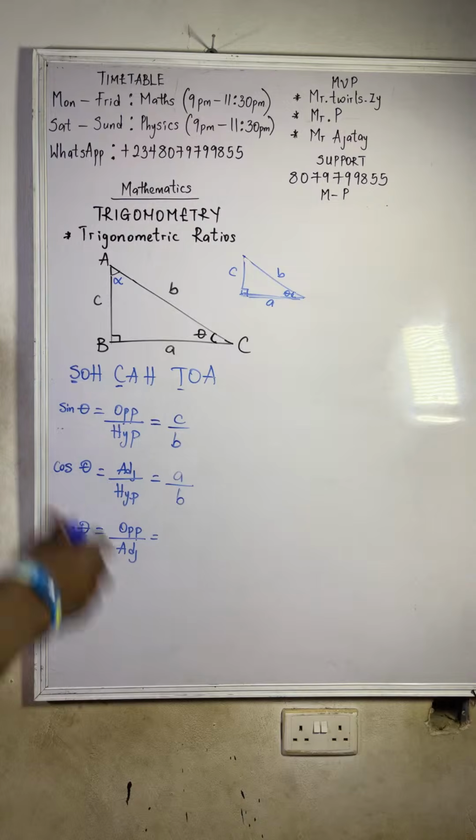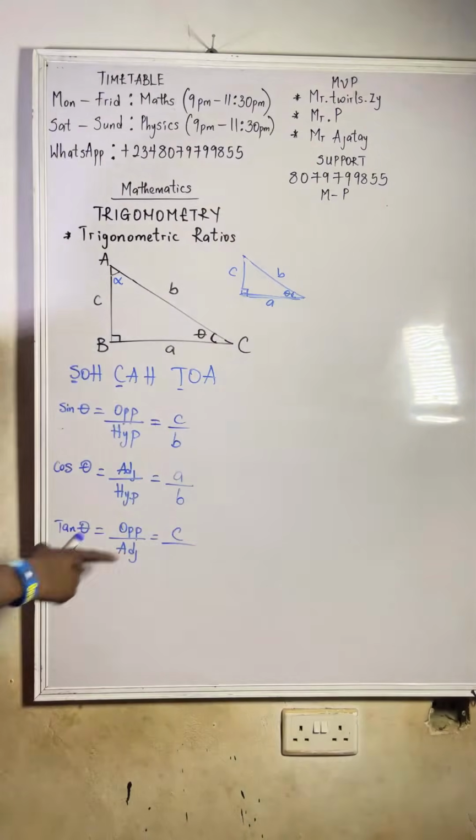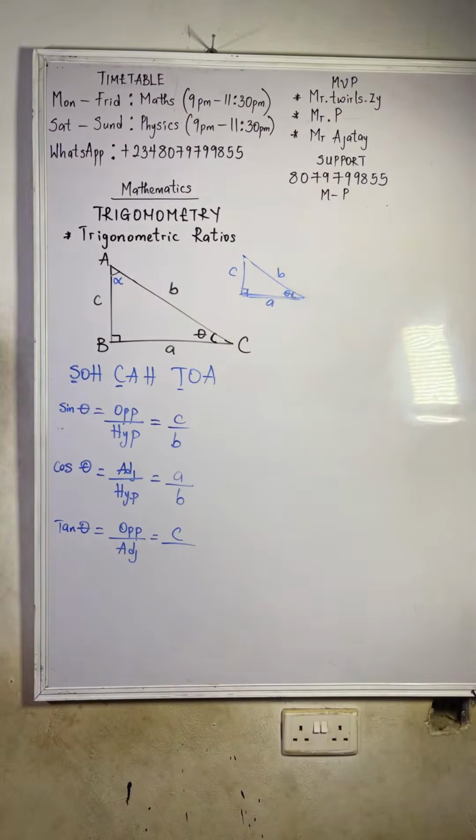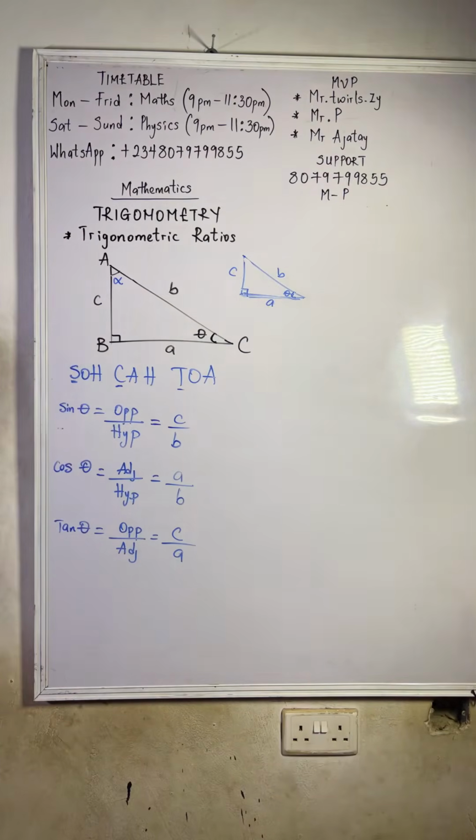So all these ones are just a way for you to get the diagram in the exam. That's why I'm explaining it. C over, what is now your adjacent? Your adjacent now is A. So that is just that about SOHCAHTOA.